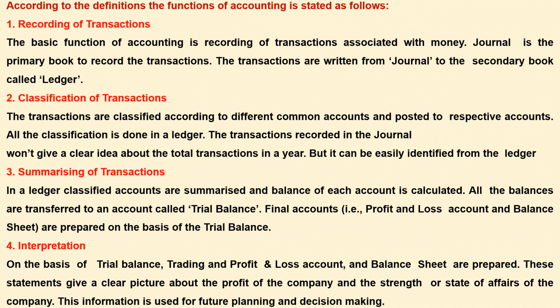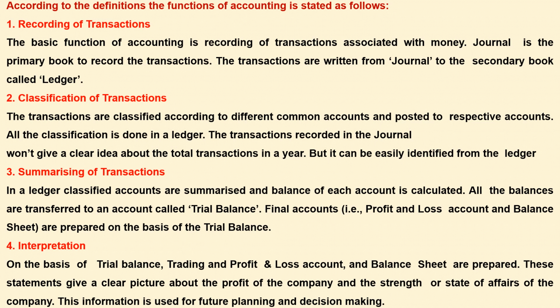According to the definitions, the functions of accounting are stated as follows. The first one is recording of transactions. The basic function of accounting is recording of transactions associated with money. Journal is the primary book to record the transactions. The transactions are written from journal to the secondary book called ledger. Hence, journal is called the primary book.